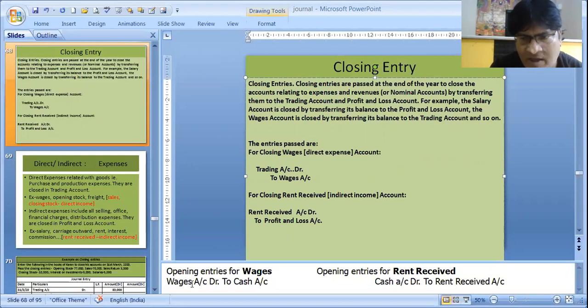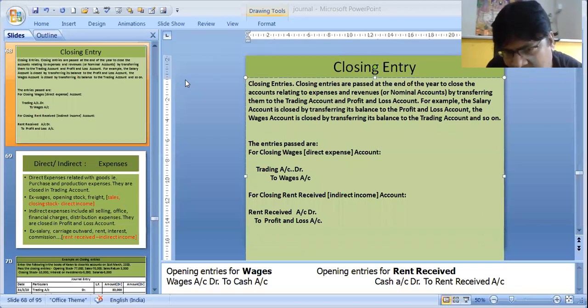Yes, over here, wages to cash. Journal entry when we pay: wages to cash. Now, to close any debit, we have to credit it. That you remember. And to close any credit, we have to debit them. So to close debit, credit them. To close credit, debit them. Just opposite. Debit ka credit, credit ka debit.